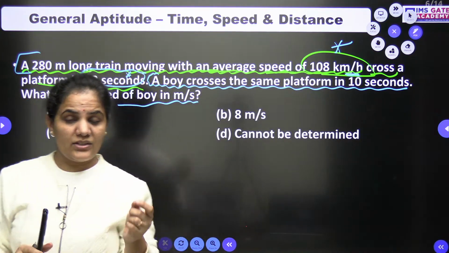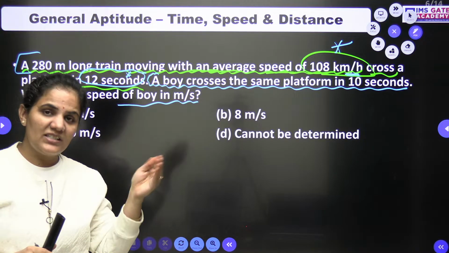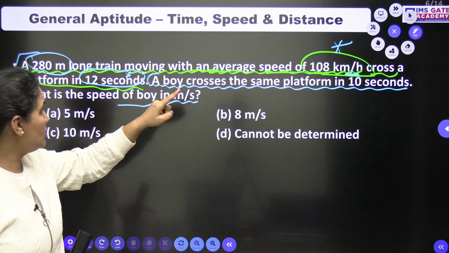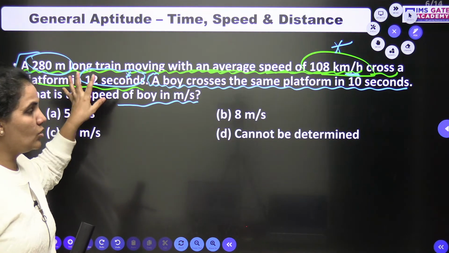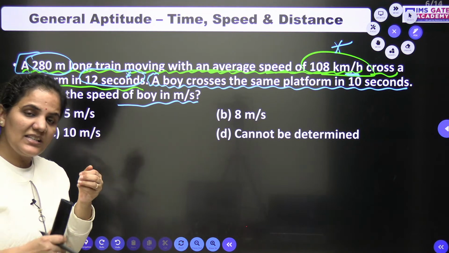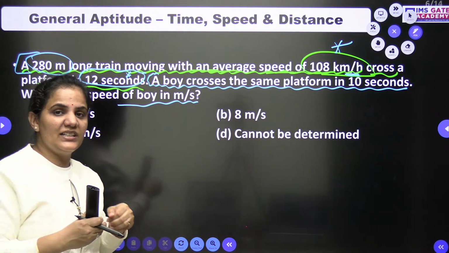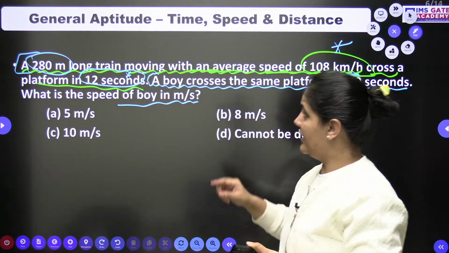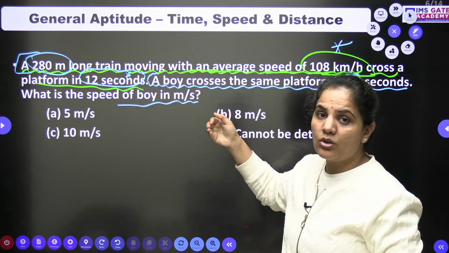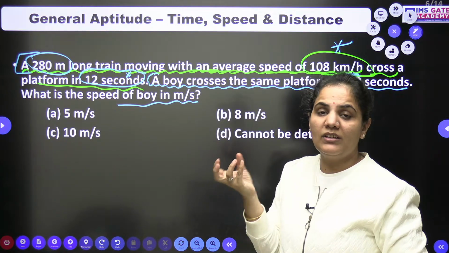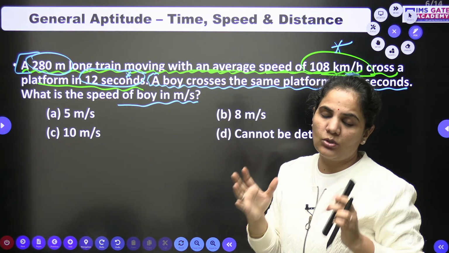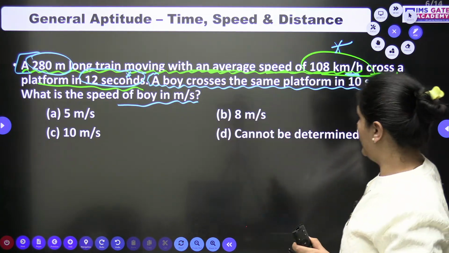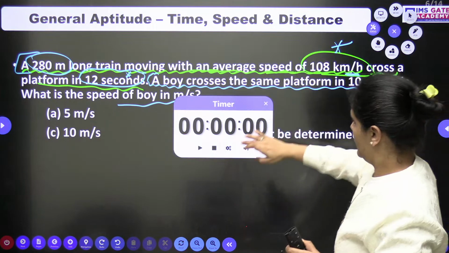So first of all, I should know the distance here. Distance is mentioned, speed is also mentioned. So we need to solve first the first case, and from its result we can use it, because when the train is crossing a platform, we need to find the length of the platform also, meaning the total distance will be length of platform plus length of train. So just go for it, children, and then we will discuss how to solve.